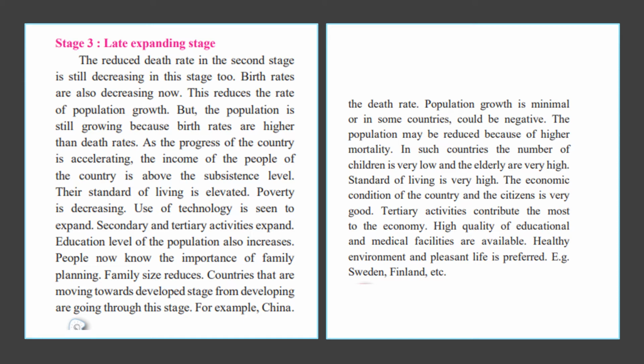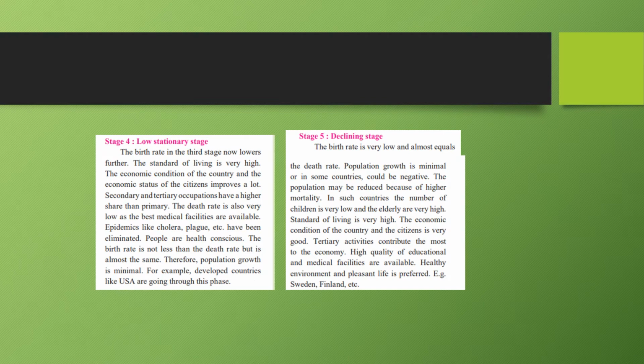Stage 4 is the low stationary stage, where there is a decrease in birth rate. However, the standard of living is comparatively high. There is improved economic condition throughout the country. There is improved economic status of the people and increased engagement in secondary and tertiary activities.